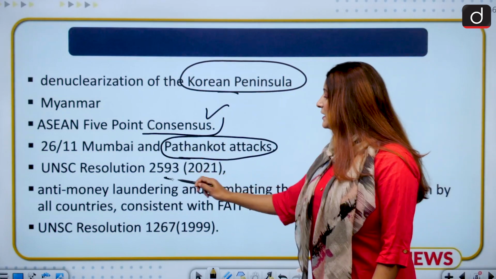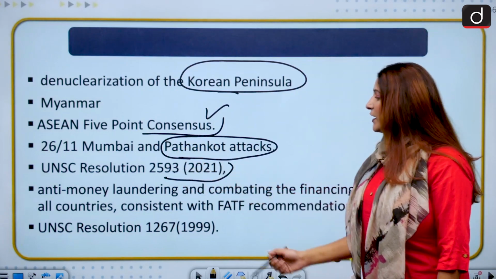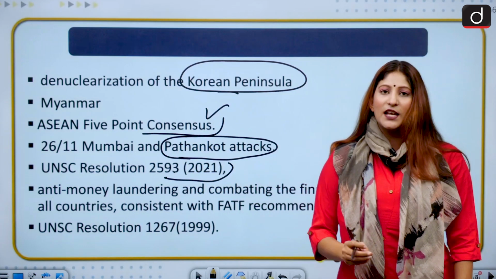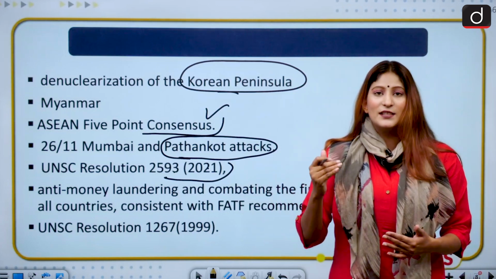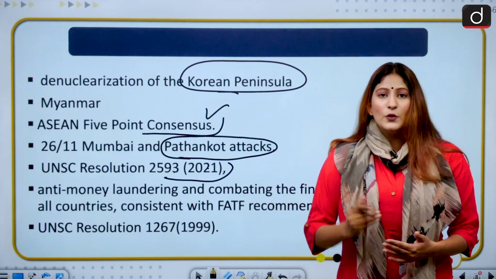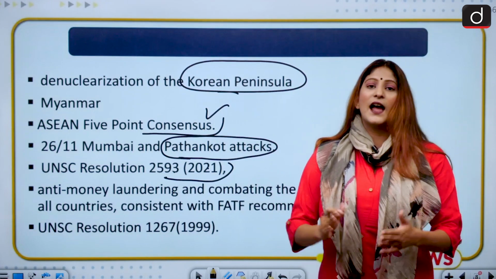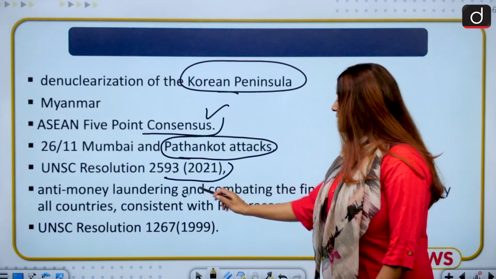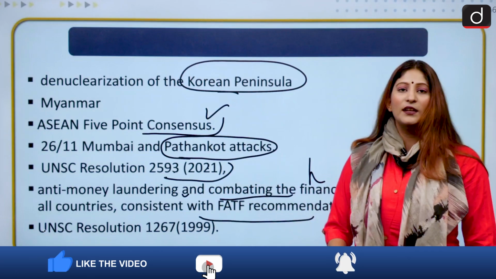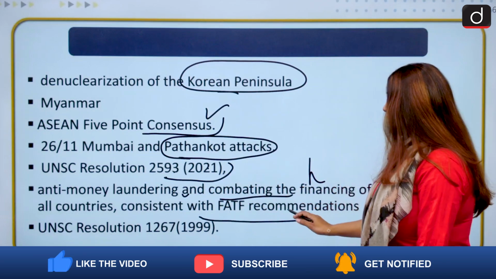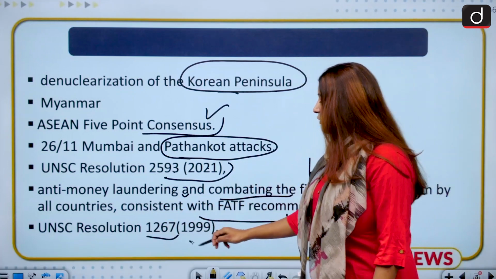Also, they asked for the implementation of UNSC Resolution 2593 of 2021, in which it was said that Afghanistan, where power has been usurped by the Taliban, will not let the soil of Afghanistan be used for attacks on any of the allies of the US and other countries. So anti-money laundering and combating the financing of terrorism by all countries, consistent with the Financial Action Task Force recommendations, should also be followed, and also UNSC Resolution 1267 was premised upon